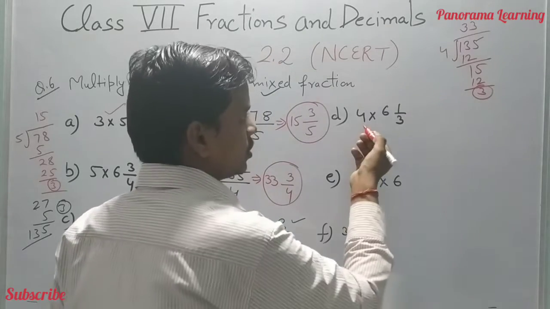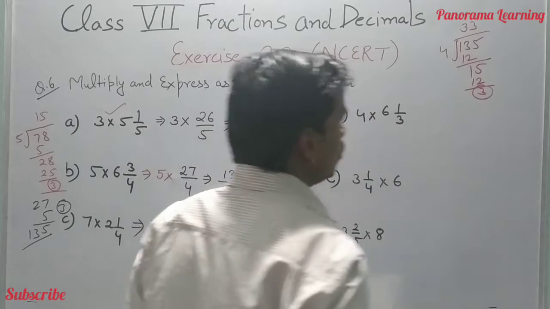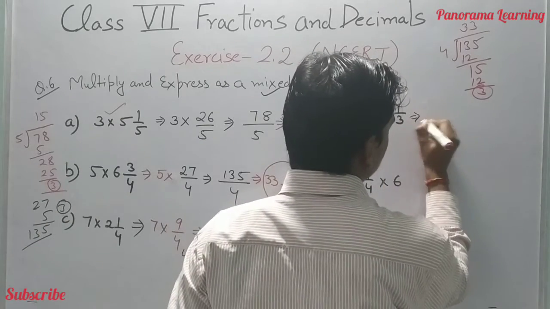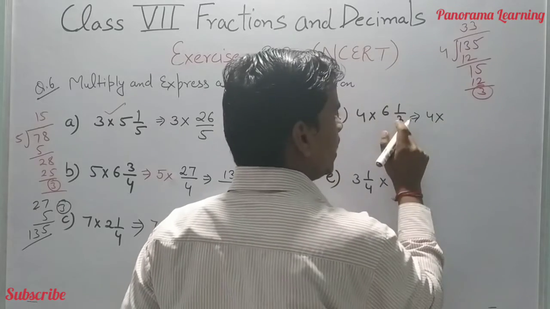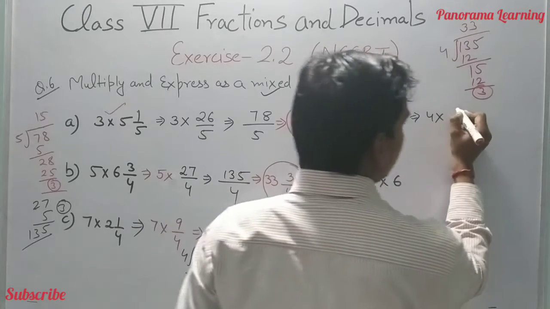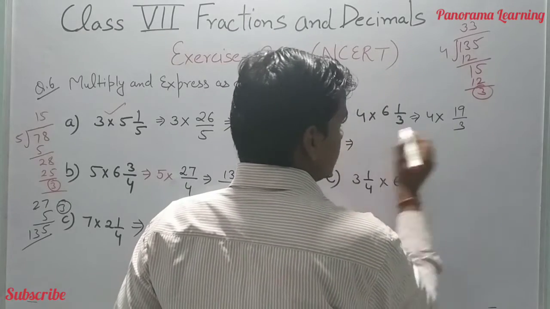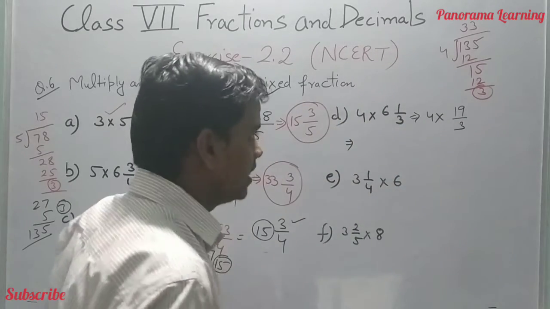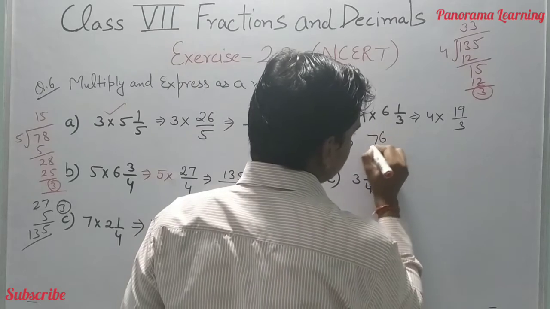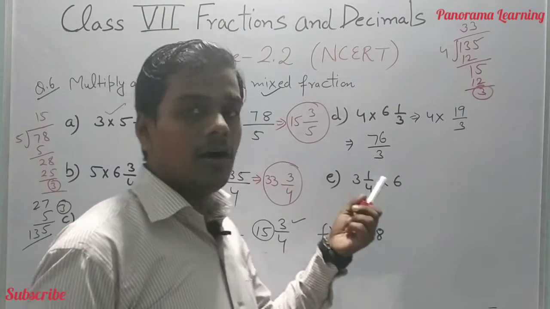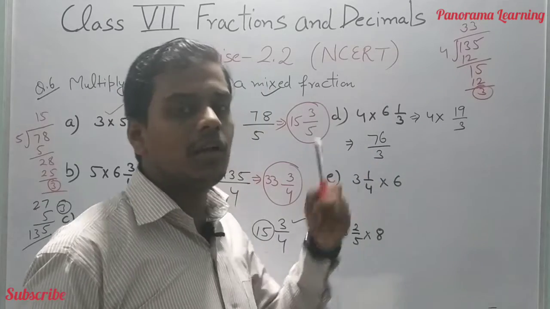Now the next part of the question is 4 into 6 whole 1 by 3. 6 threes are 18 plus 1, 19 by 3. 19 fours are 76. Okay, 76 divided by 3. Here we know that this is already in the lowest form.